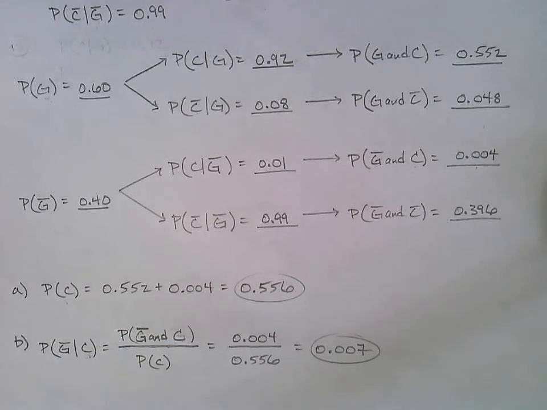Approaches to probability. So it turns out what we've been doing in this chapter is the classical approach versus what you see more in statistics, which we'll do later, the relative frequency approach. So let me just mention each. All probabilities calculated in this chapter have been done using the classical approach. And it's the formula, the probability of event A is the number of ways that A can occur divided by the total number of outcomes.